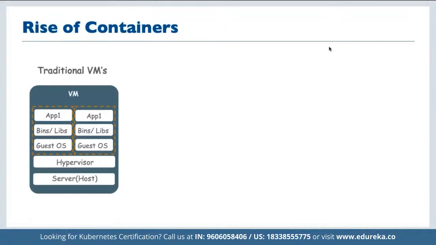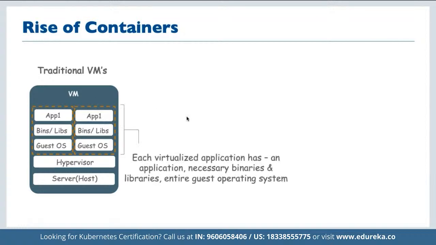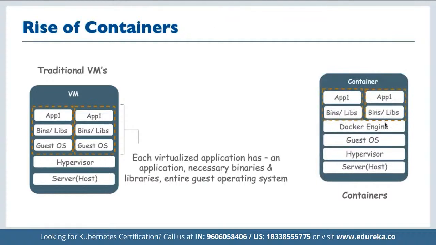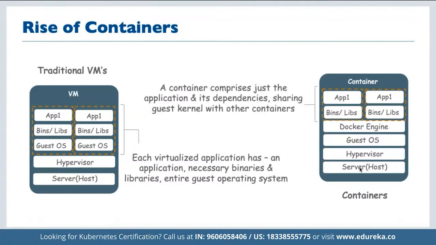So the traditional VM contains the hypervisor, the server, the guest operating system, the bins, libraries, and app1. Each VM has an application, necessary binaries, libraries, and the entire guest operating system. That's how we deploy the entire application on top of it. Whereas in containers, the containers contain only the app and the bins and libraries. They do not contain the guest operating system. The hypervisor and server host are already pre-configured in the container environment. In each individual container, we simply package the app and all the built-in libraries to support it. A container simply comprises just the application and its dependencies.